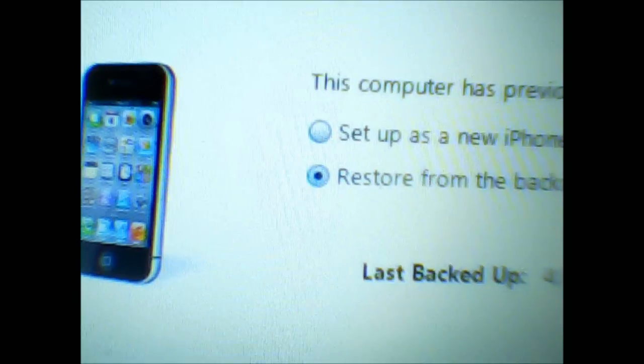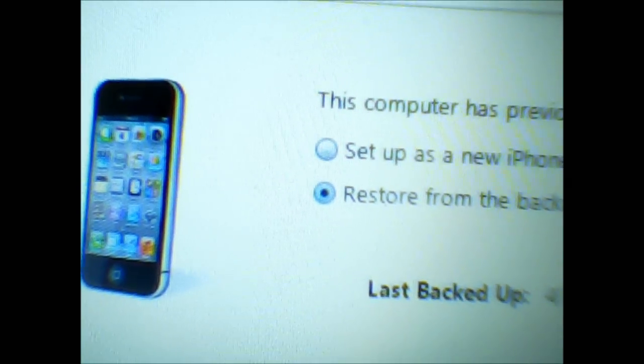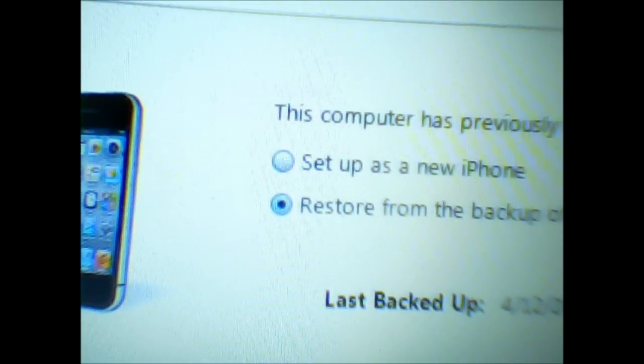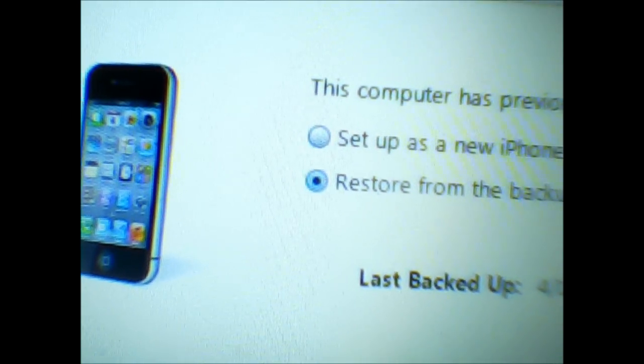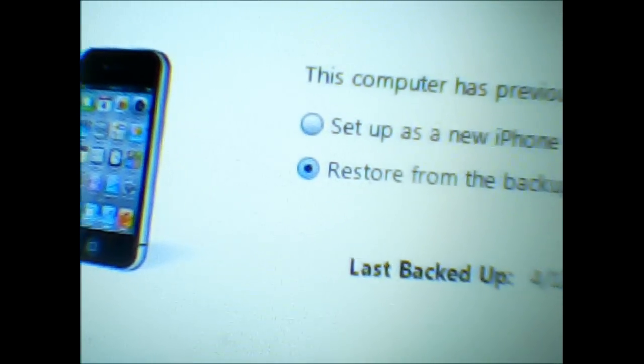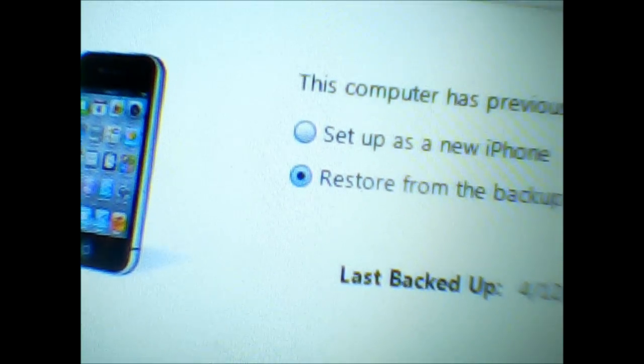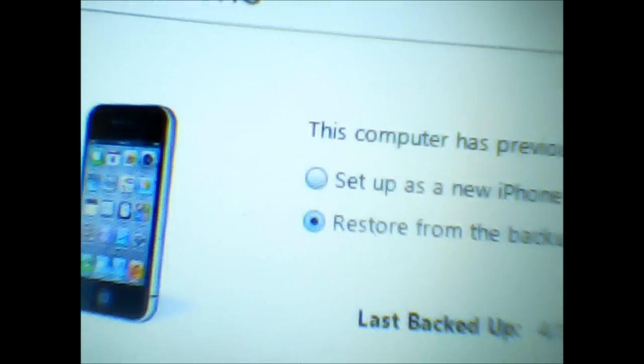So set up. So this is where you get set up a new phone or restore from backup from your previous, when you last put a backup on your iPhone, or you can choose the set up new phone.